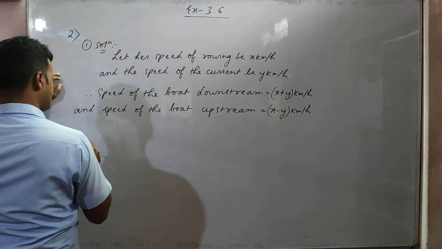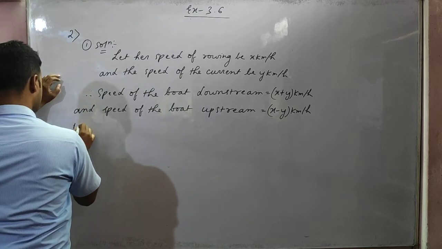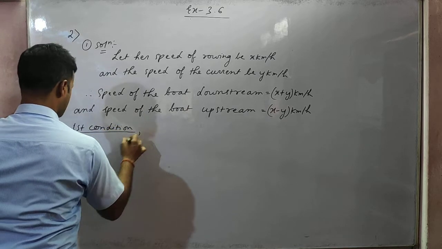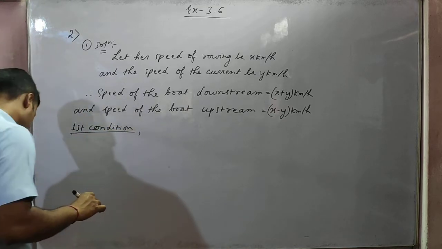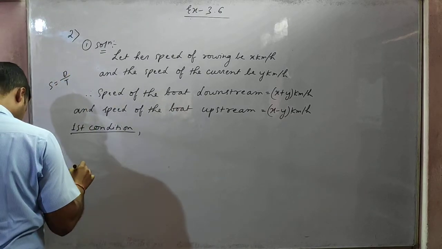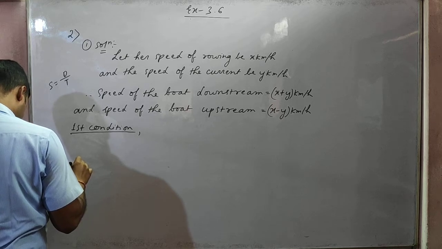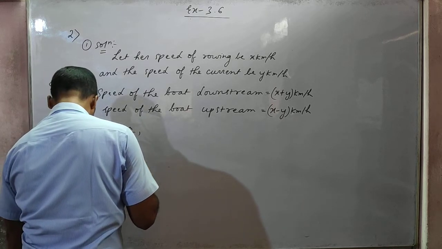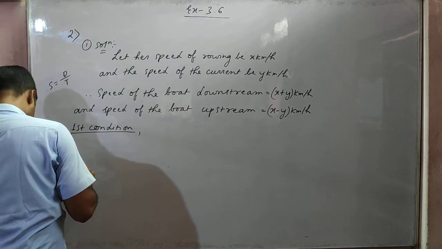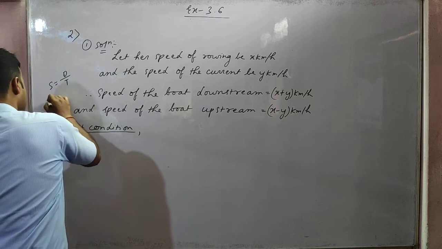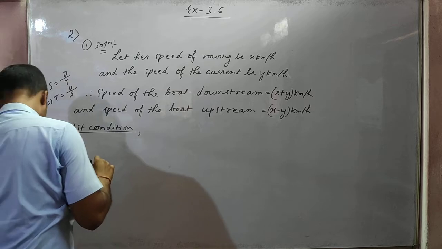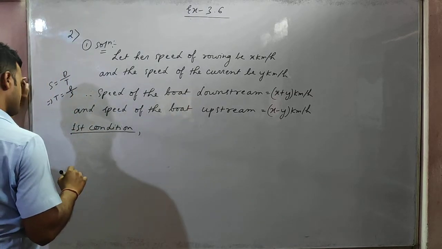So students, first condition, speed equal to distance by time. Time equal to distance by speed.